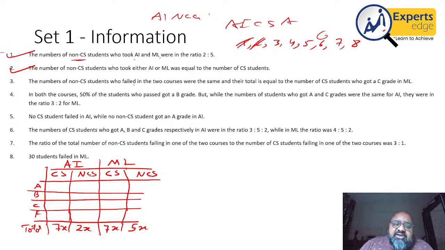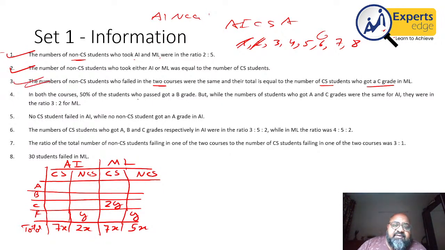It says the number of non-CS students who failed in the two courses were the same, and their total is equal to the number of CS students who got a grade C in ML. So if the number of non-CS students who failed in the two courses were the same, suppose this was Y, this will also be Y, and therefore the number of CS students getting grade C in ML will be the sum of this, which will be 2Y, right? So line 3 is also done for me.